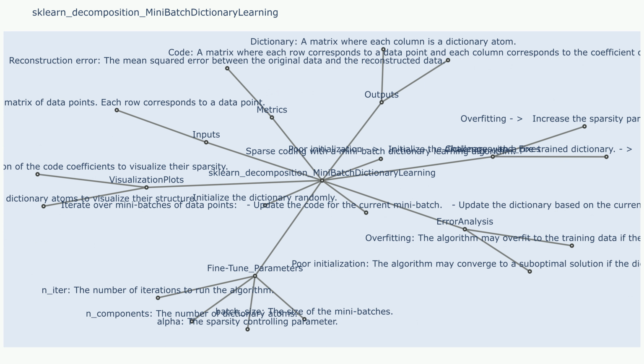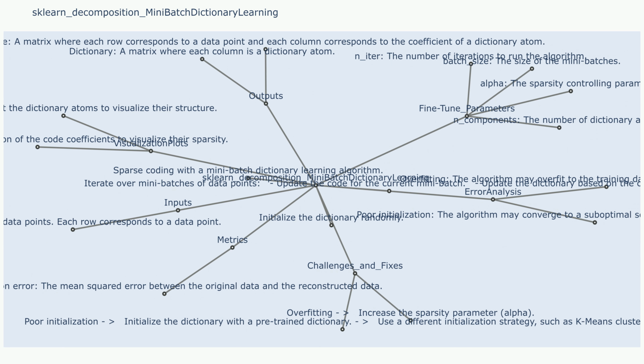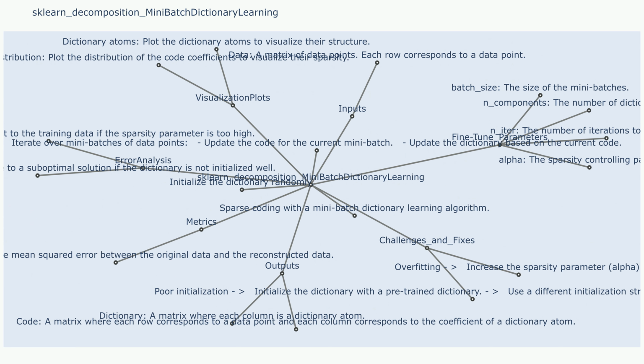Outputs. Components: a 2D array of shape (n_components, n_features) representing the learned dictionary atoms. Each row corresponds to a dictionary atom. Code: a 2D array of shape (n_samples, n_components) representing the sparse codes for the input data. Each row corresponds to a sample and each column to a code coefficient. This array holds the weights of each atom for reconstructing the data.